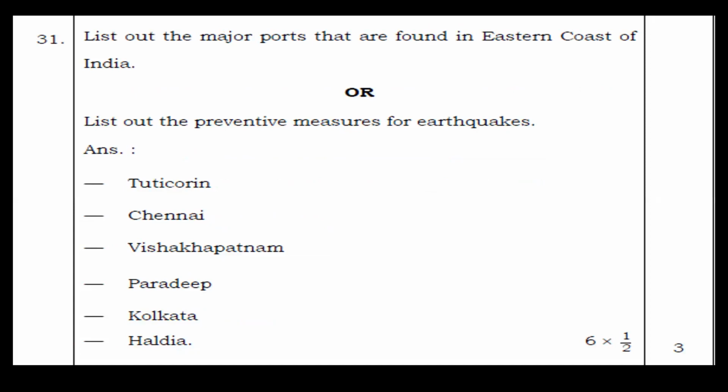Next, list out the major ports that are found on the eastern coast of India, or list out the preventive measures for earthquakes. So there are two questions again. First, the answer to the first question: major ports found on the eastern coast are Tuticorin, Chennai, Visakhapatnam, Paradip, Kolkata, and Haldia. So these are the major ports found on the eastern coast of India.